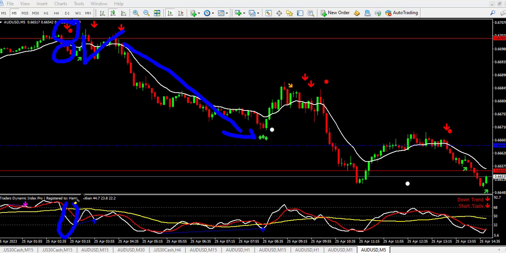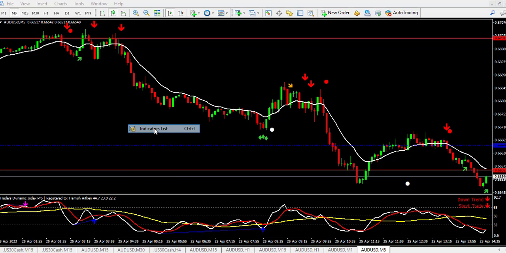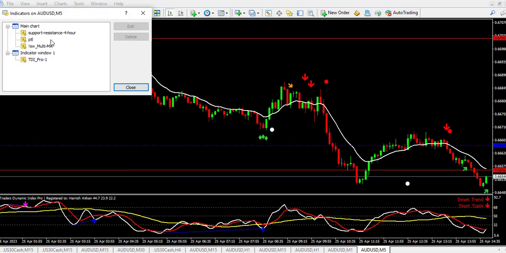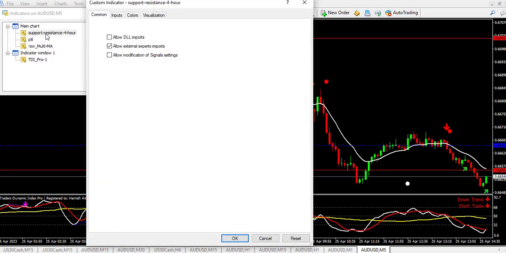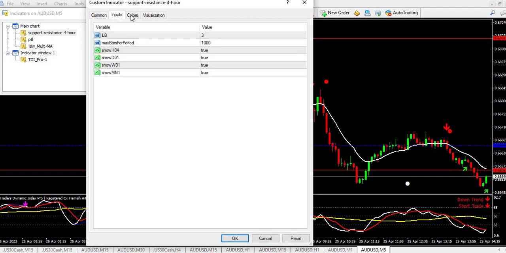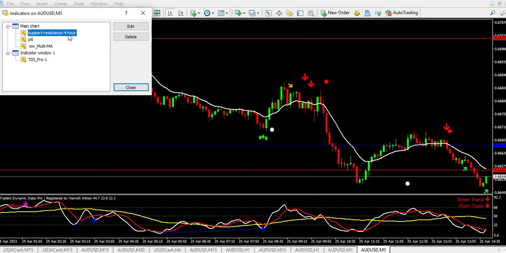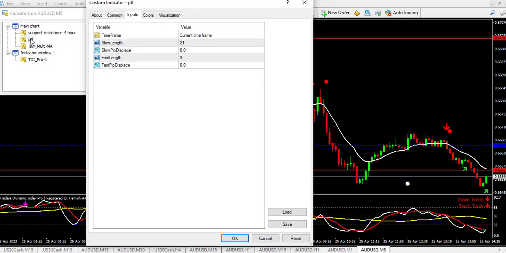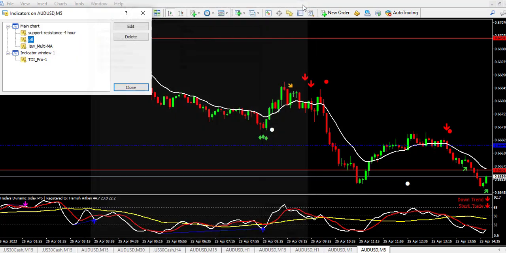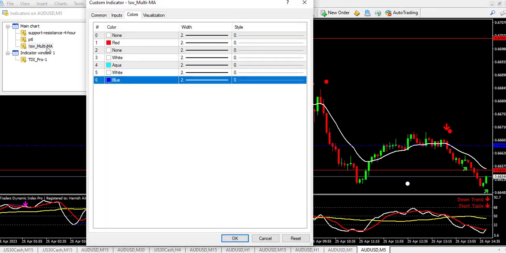Now let me show you the settings for all the indicators I use for this Forex strategy. I have a few indicators, the support and resistance indicator, and these are the values. You can set it up, but I'm going to drop the template. Make sure you download it, it is free. These are the values in case you want to change it yourself.